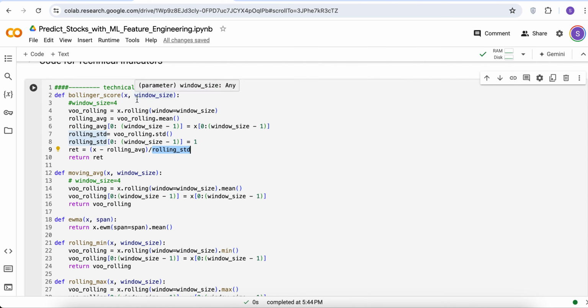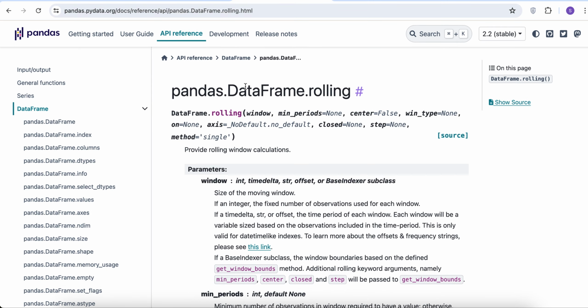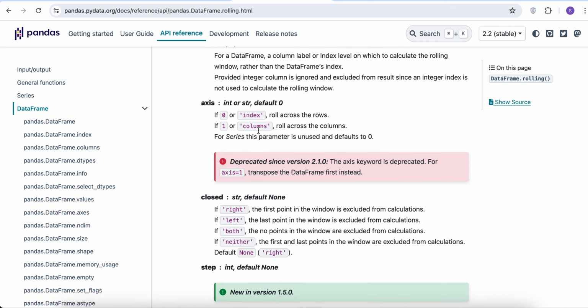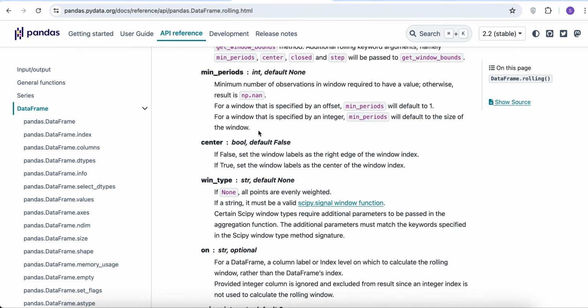At this point we can go into detail on the Bollinger score. First, we construct this rolling object. In a pandas data frame, we can construct this rolling object, which will allow different rolling window calculations, whether it's rolling average, rolling minimum, and so on.